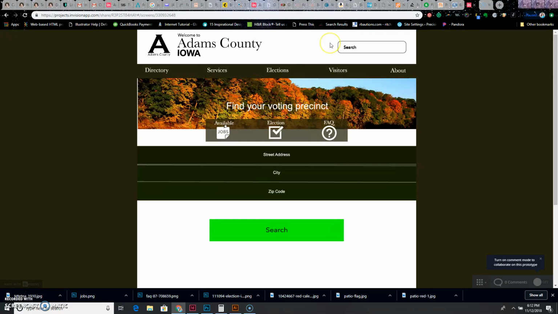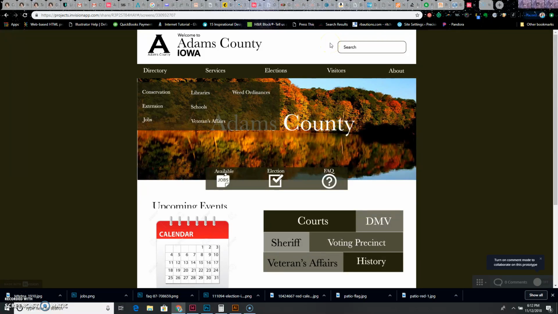We have a search bar at the top so that the visitors can search anything that they need to get to exactly where they need to go.